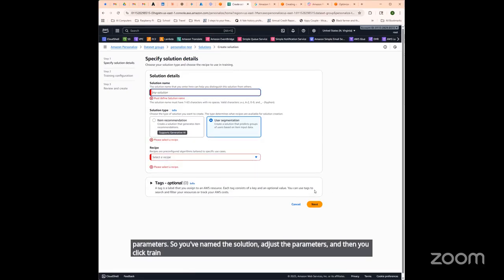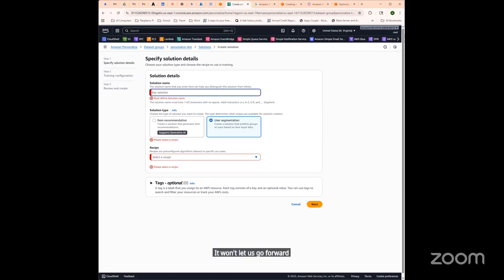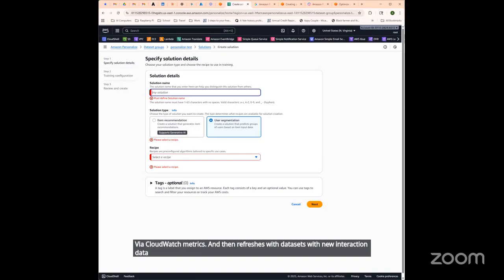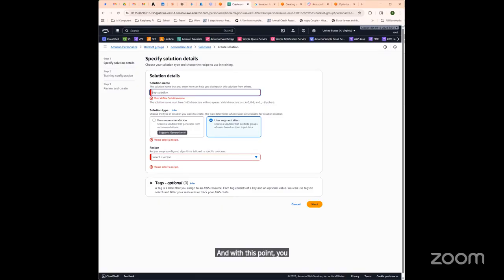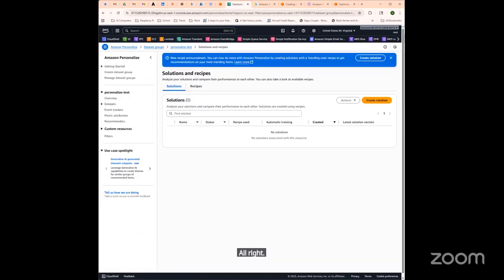All right. So it won't let us go forward. Right. And at that point, you can deploy the campaign and start testing. Right. Once that goes, it'll get the recommendations, it'll start personalizing, and then you can start to monitor this via CloudWatch metrics. And then refresh this with data sets with new interaction data and update the models to reflect changing user preferences. And with this point, you will balance your campaign's uptime and your business requirements. All right, so we're going to cancel that.